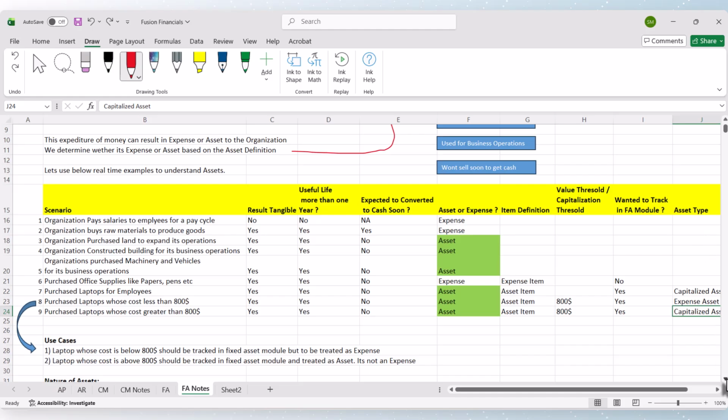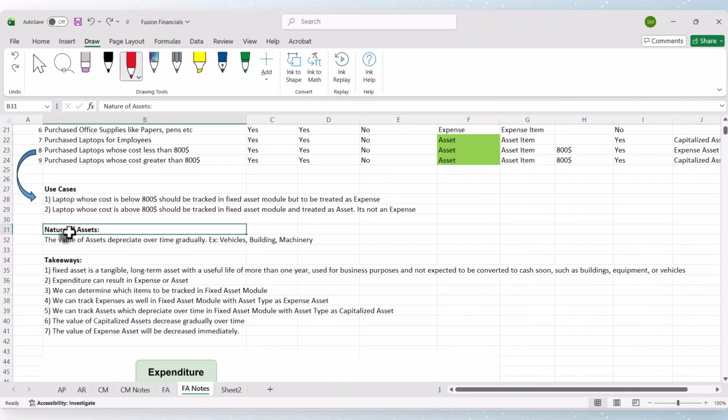So now let us understand the nature of the asset. The value of assets depreciates over time gradually. Let's take vehicles, right? Vehicles will have some lifetime. If you have bought a car, you can use it for 10 or 15 years, not more than that. Even the government won't allow that, right? And if you want to sell it after 1 year, 2 years, 3 years, the value keeps decreasing.